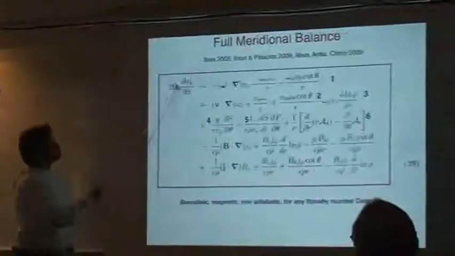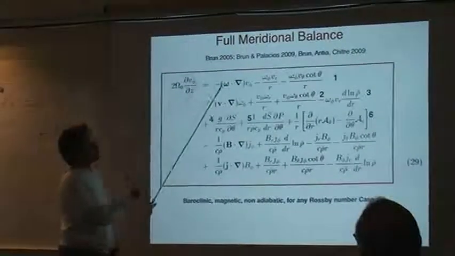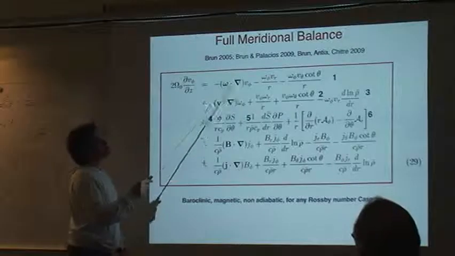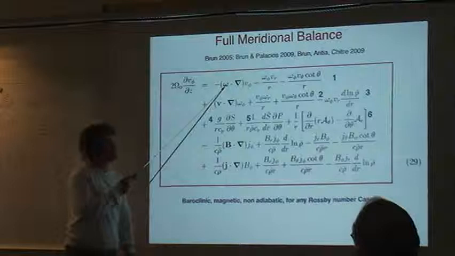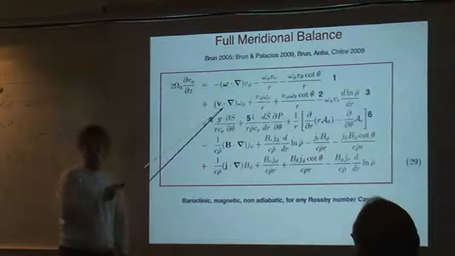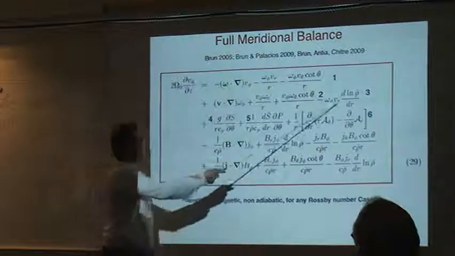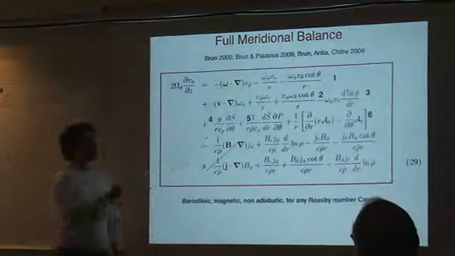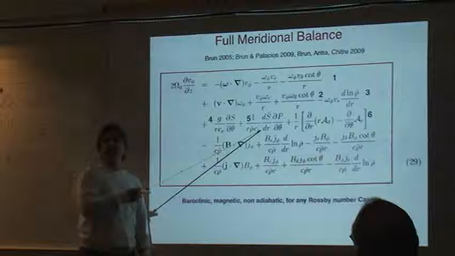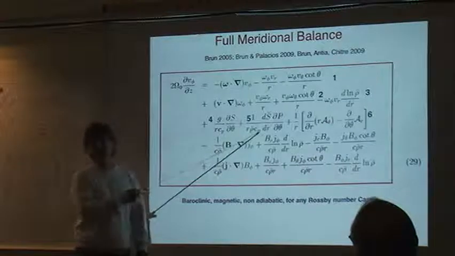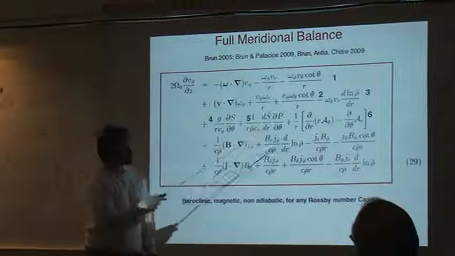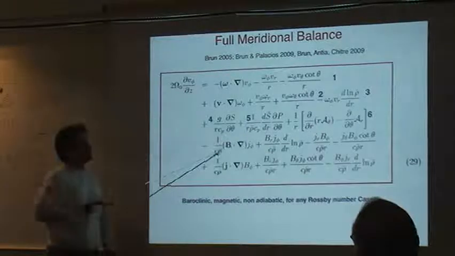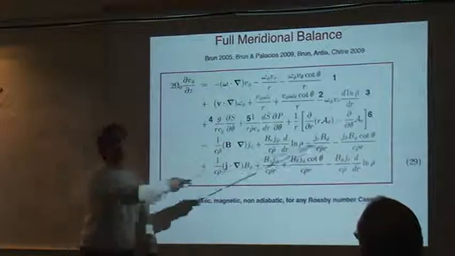So dV phi over dz has a term involving advection of vorticity, shearing of vorticity, compressibility, the baroclinic term, departure from the baroclinic term due to departure from adiabaticity, viscous stresses, then a bunch of terms involving magnetic fields.